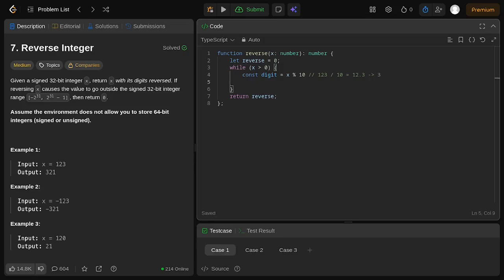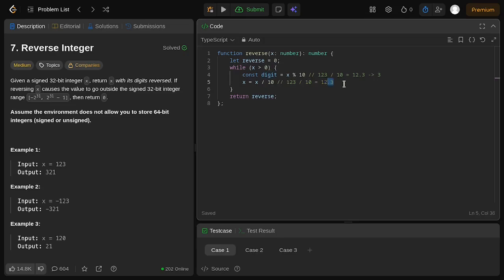And the next thing, we need to mutate the x itself by using x equals x divided by 10. But if you divide by 10 directly, let's say we have 123 divided by 10, we get 12.3, and the x value is going to be 12.3. But we only need the 12 to be calculated with the remainder operator, and we get the exact digit, which is 2 right here. We need to extract the 2 from the digit to be processed on the next iteration.